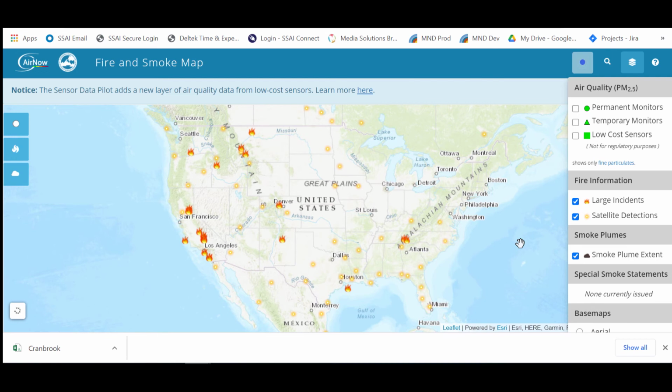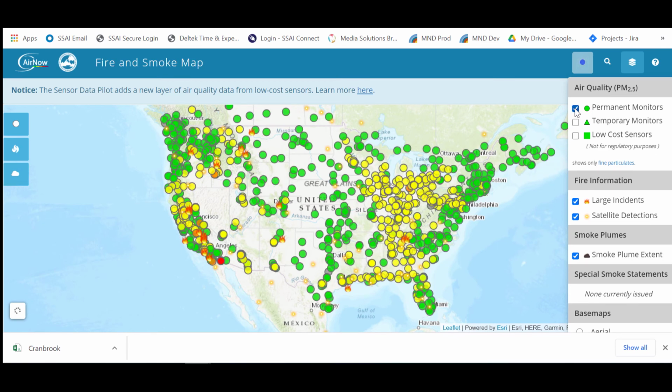And this map is another thing that is real time. So if you want to get big events, you need to go out when they're happening because you cannot go back into the past. Okay. So I am going to zoom in on an area today to show you how to do some things on this map, and then we'll go back and look at some screen prints of some other more dramatic days. The first thing you might want to do is look at where the EPA has permanent monitors. And this is where they are, okay?